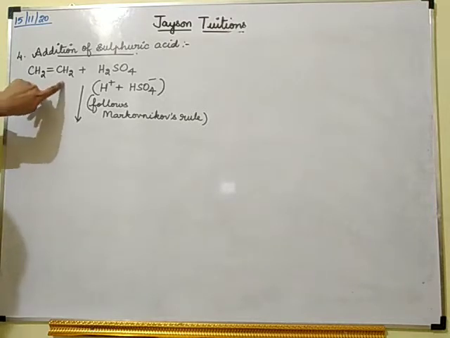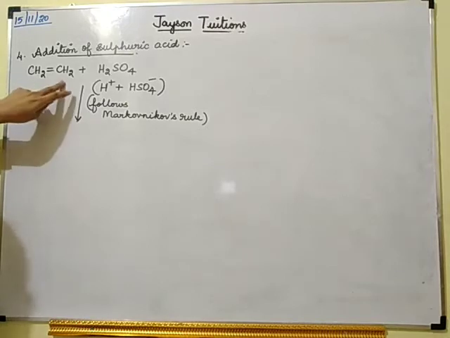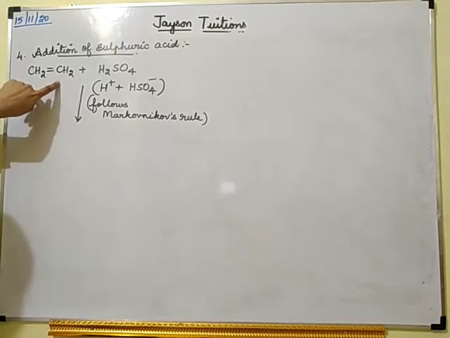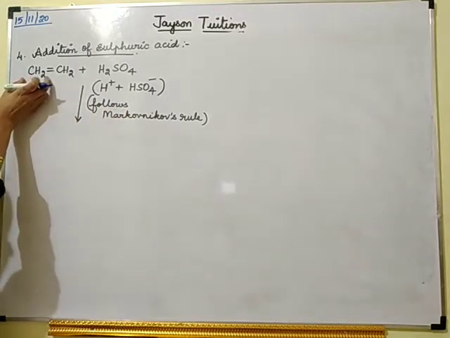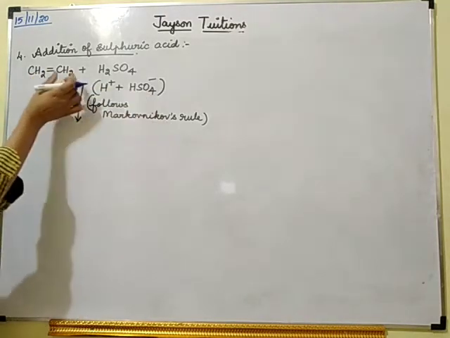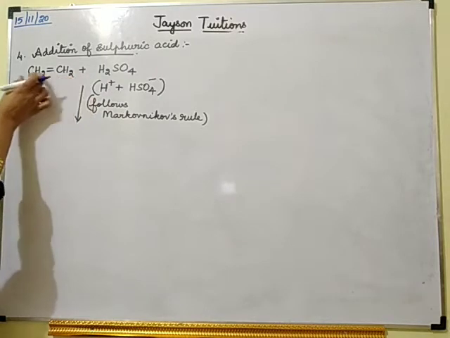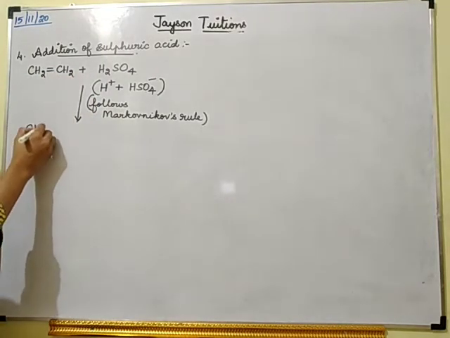So this is symmetrical ethene. Both sides have only one carbon, so it is symmetrical ethene. Hydrogen will get added to one side and HSO4 will get added to the other side. So what is the product I will get?